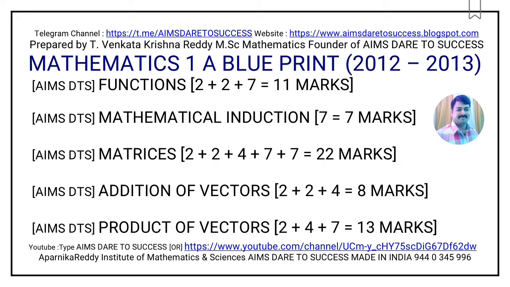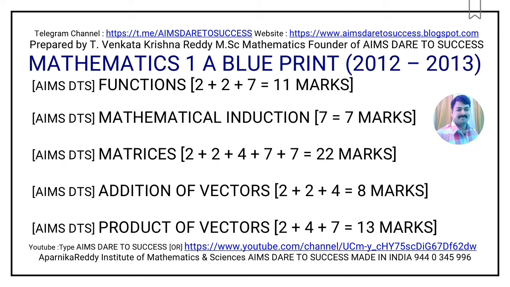Now I am moving to chapter 5, product of vectors. This is also a very easy and high scoring chapter. Here you are having one very short answer question, one short answer question and one long answer question. 2 plus 4 is 6, 6 plus 7 is equal to 13 marks from product of vectors.